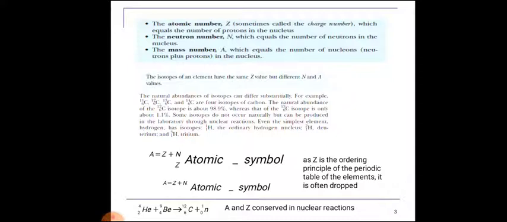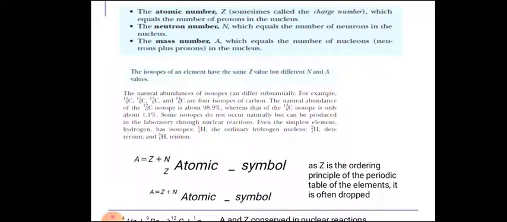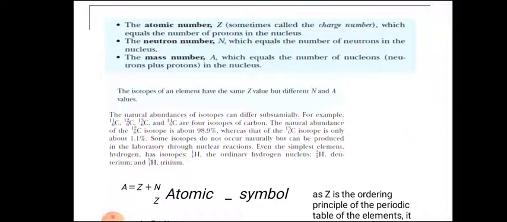Okay, so now coming to the introduction. Generally, the atomic number is indicated with Z. So what is atomic number? Sometimes it is also called the charge number, which equals the number of protons in the nucleus. Next, the neutron number is indicated with capital N, which equals the number of neutrons in the nucleus.